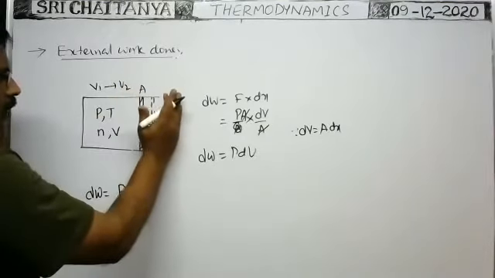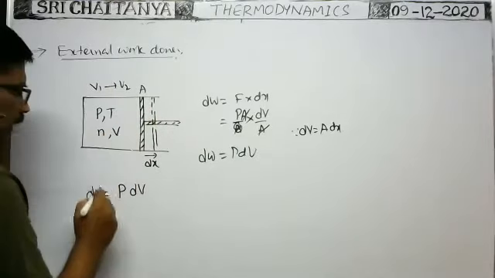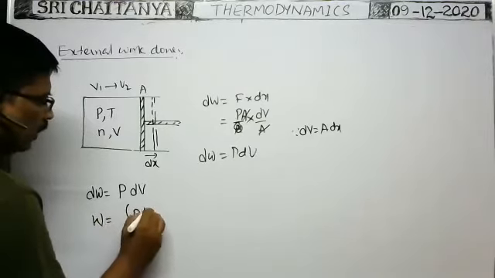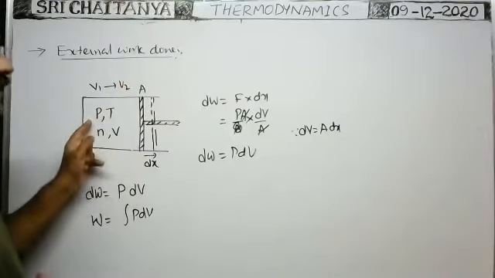Suppose the piston is displaced through a greater distance, so the volume increases from V1 to V2. In that case, what is the total work done? Total work done is the integral of P dV, because when the displacement of the piston is more, the pressure is not constant.